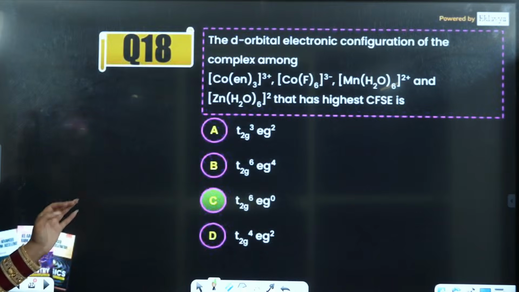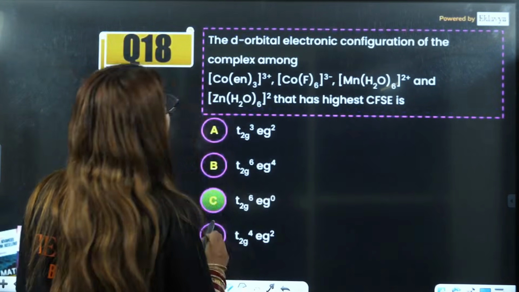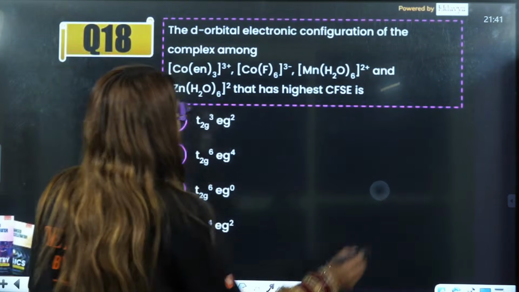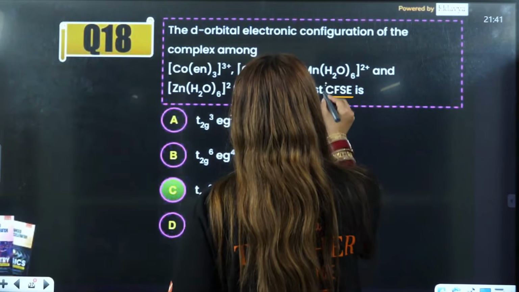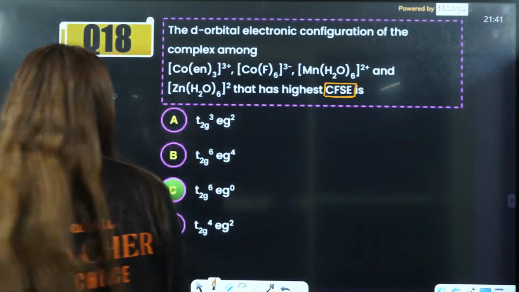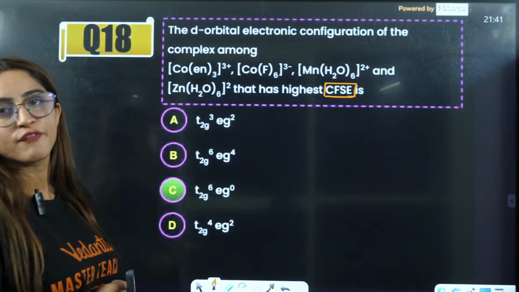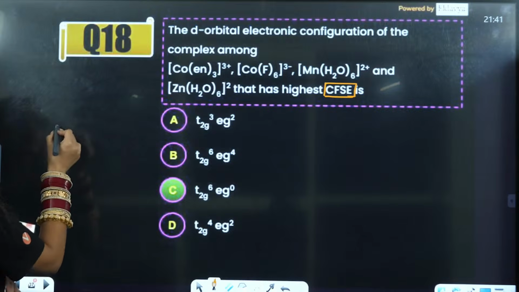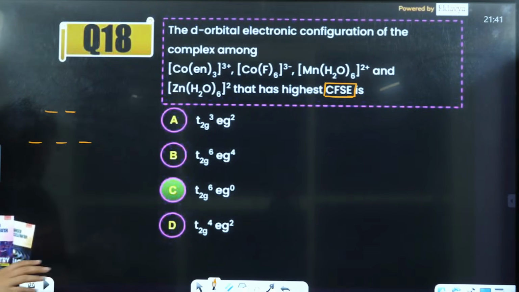Now, first here we are asking for the d orbital electronic configuration of the complex that has the highest CFSE. Firstly, you have to see which has the highest CFSE. What is CFSE? This is your t2g, this is eg.